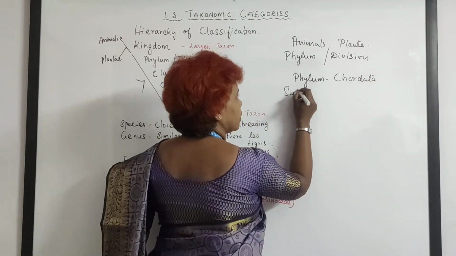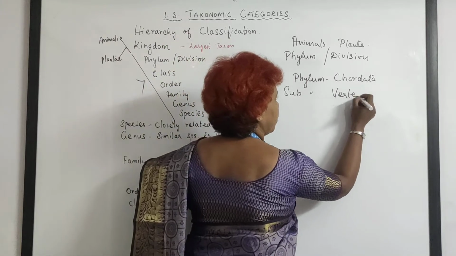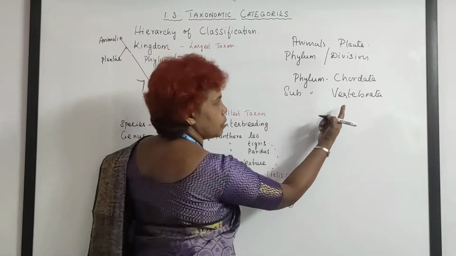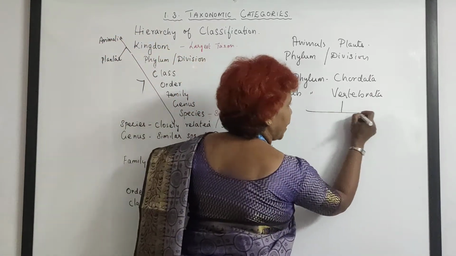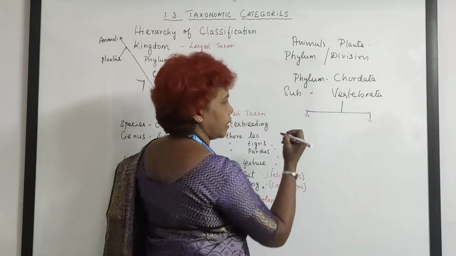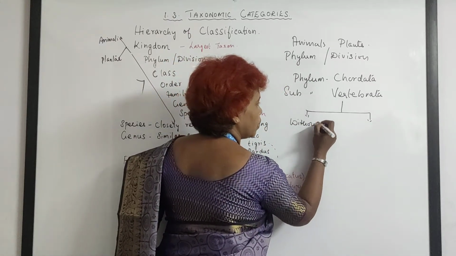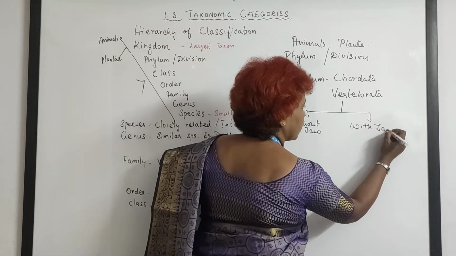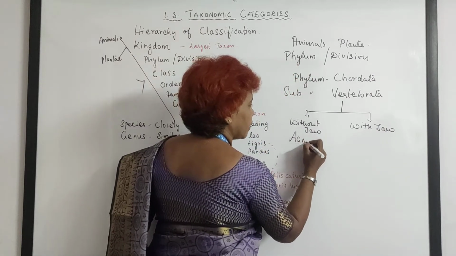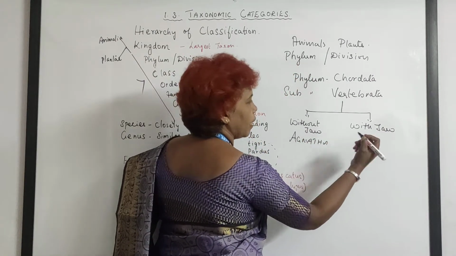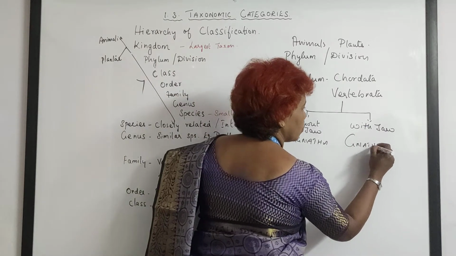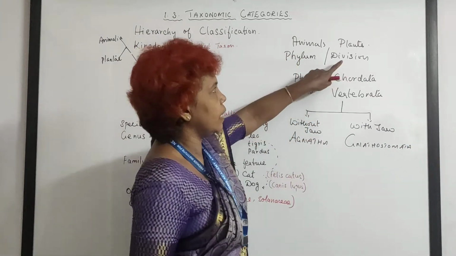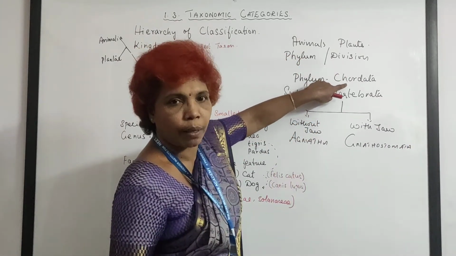It has a subphylum Vertebrata, the animals which possess a vertebral column, and this Vertebrata will be divided into 2 major categories: the animals without jaw and the animals with jaw. They are Agnatha and Gnathostomata.